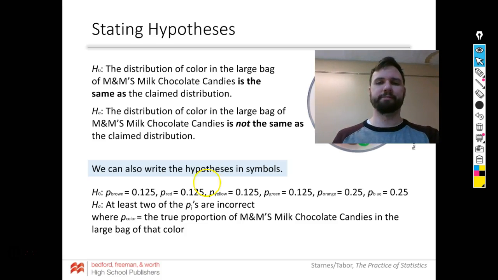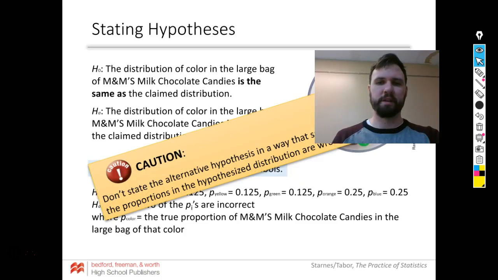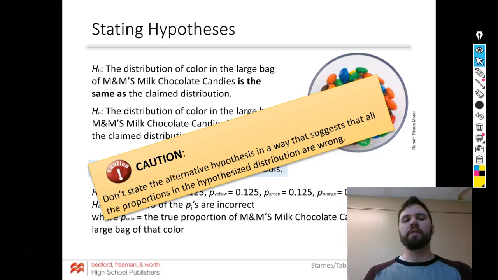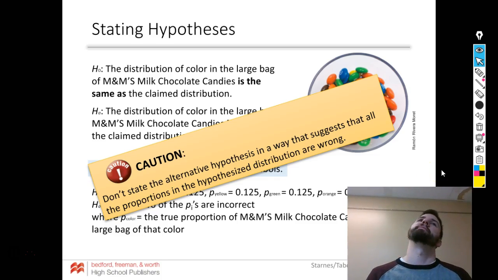All right? Don't state the alternative hypothesis that says, like, hey, the blue is wrong. No, you're just saying they don't match up. Okay? At least 2 don't match up. I think you should be able to say at least 1 more.